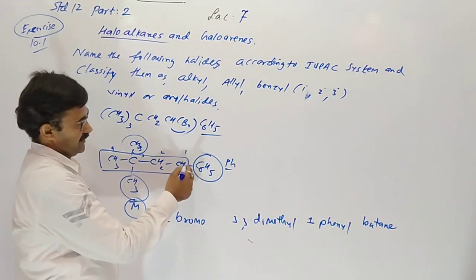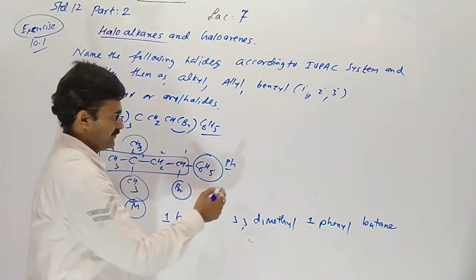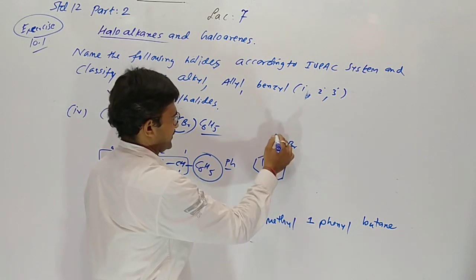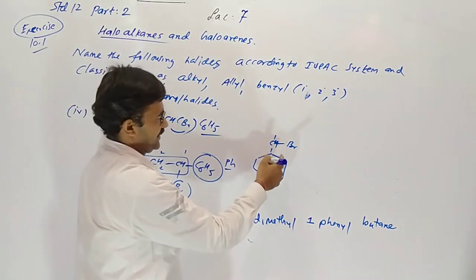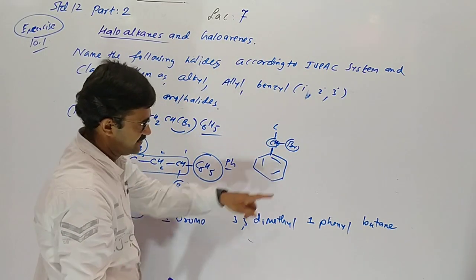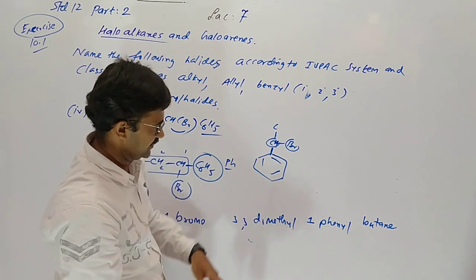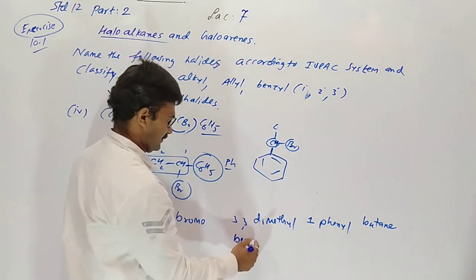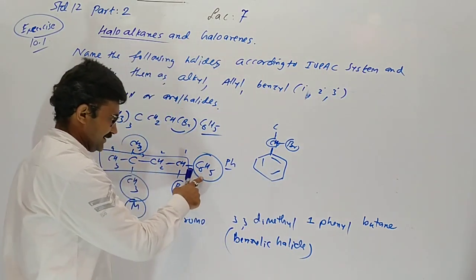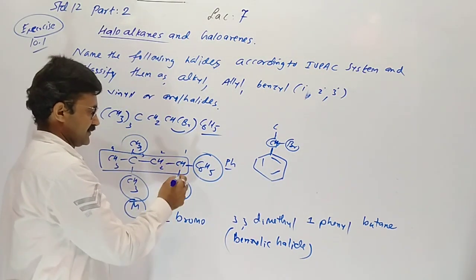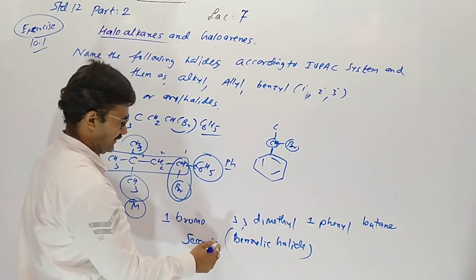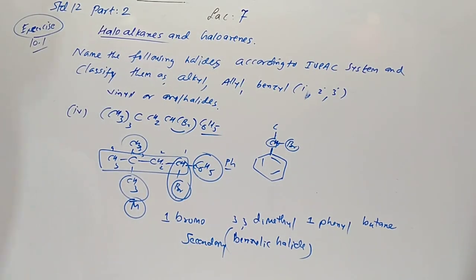This one is a benzylic halide. Why? Benzene ring, then after it a carbon, and there is a halogen. The carbon attached to the benzene ring has the halogen, so it is benzylic. Benzene ring, then carbon, then bromine. But the halogen-containing carbon is connected with two carbons, so it is a secondary benzylic halide.